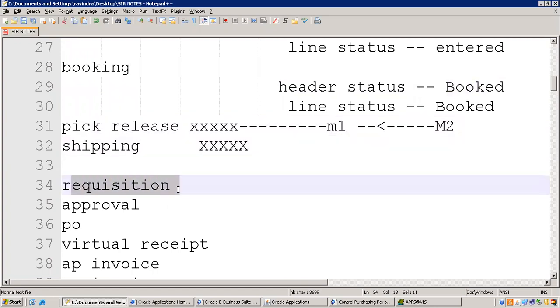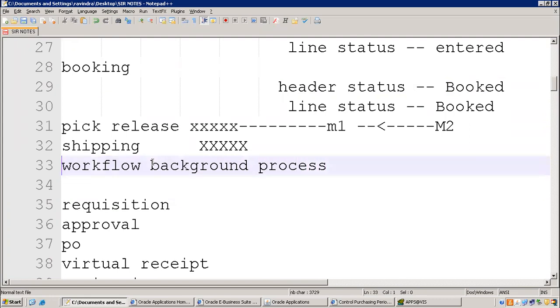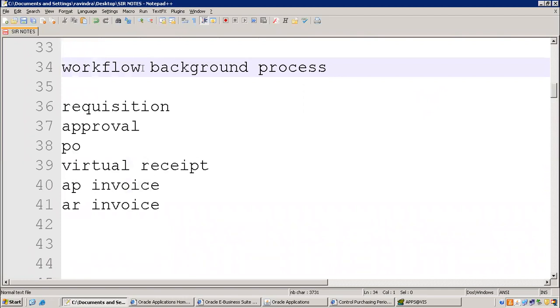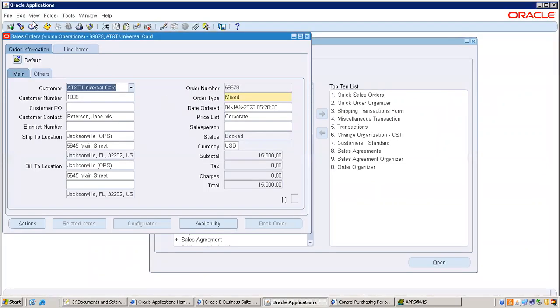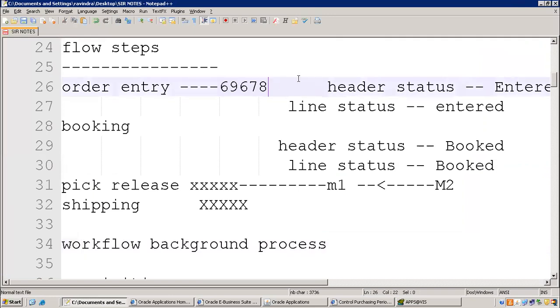So then we need to start a P2P cycle here. That is requisition. So requisition, instead of manually, what we can do, we'll run a program, workflow background. Same program we have submitted, right? After getting a shipping to create invoice, same program it is, same parameters. Workflow background process. So take the order first. Make a note of every number so that you can save time.